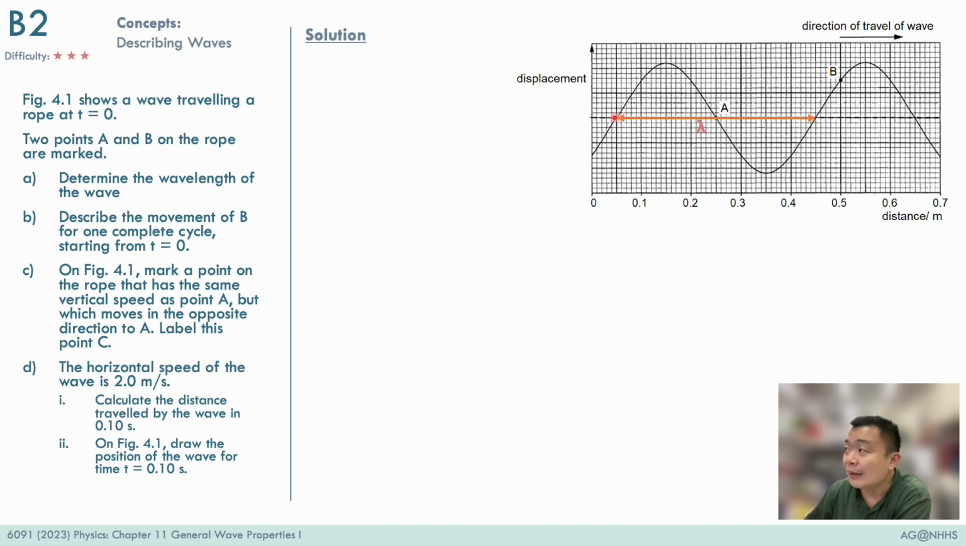These two particles over here and here are in phase, and the distance between two particles in phase is the wavelength. We can also easily determine this wavelength by measuring the distance from the crest here to the crest over here, or the trough here to the trough over here. So the answer to this question is 0.4 meters being the wavelength.